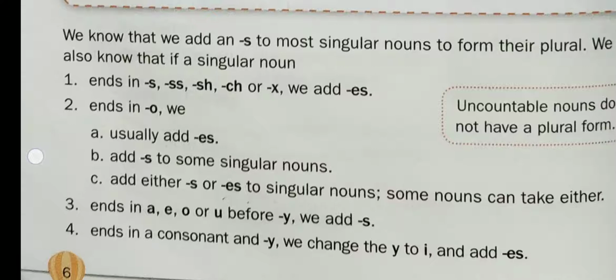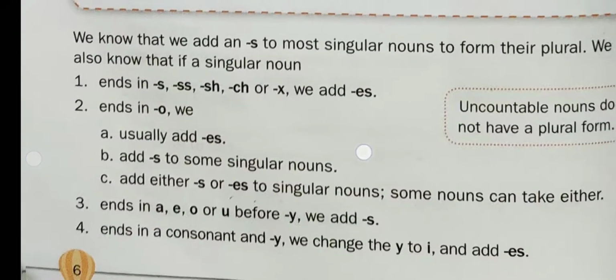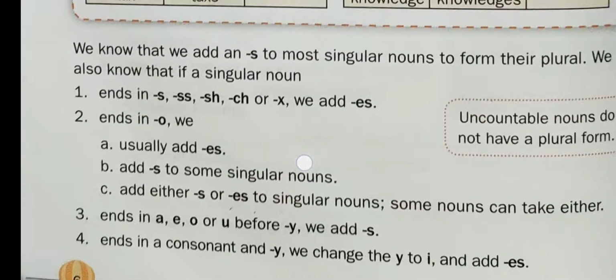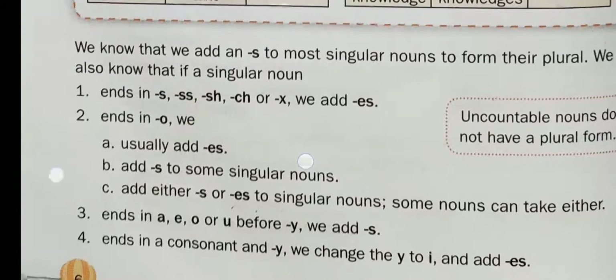Rule number 4. Rule number 4 says that if any noun ends with y and has a consonant before y, then for changing it from singular form to plural form, we replace y with i and add es after it. For example, cherry becomes cherries.